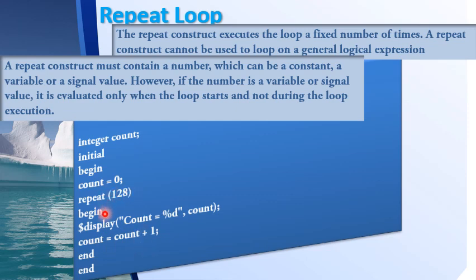Whatever statements you need to put inside the repeat loop, you will put between a begin and end block. So here a begin and end statement. Inside the loop I have the display statement which displays the value of count, and after that I say count equal to count plus 1. It is not going to evaluate anything, it has just taken that constant value. So these two statements will be executed 128 times. When count becomes equal to 128, it will come out of the loop.